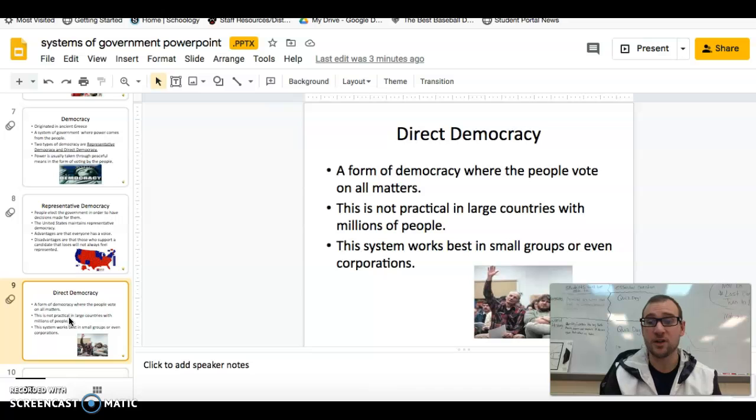So in America, if we used a direct democracy, this style is where the people vote on all matters. So think about every single bill that goes in, like the Minnesota congressional stuff, all the stuff that happens nationwide in Washington, D.C. If we had a direct democracy, nowadays we would probably get notifications on our phone to vote on stuff.